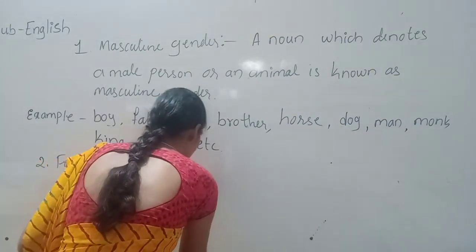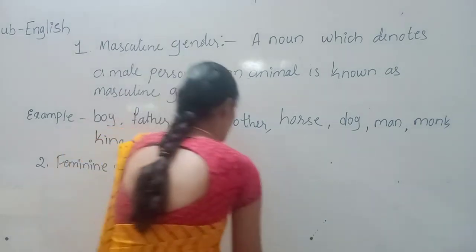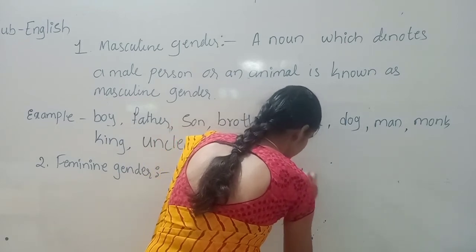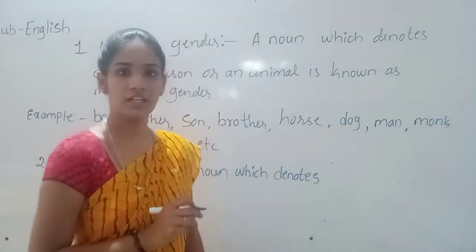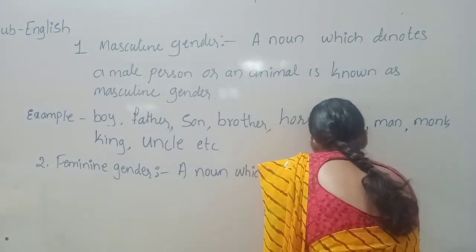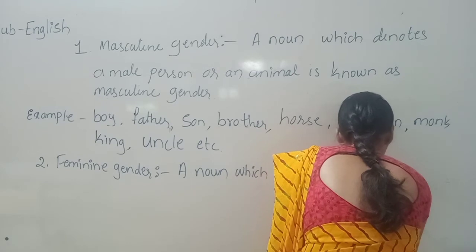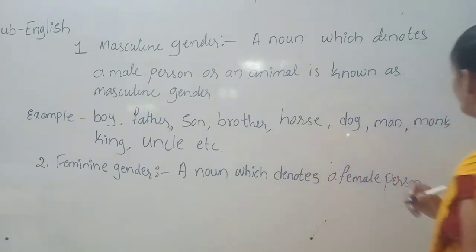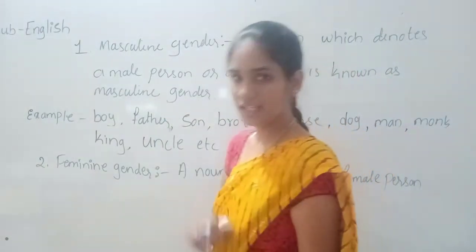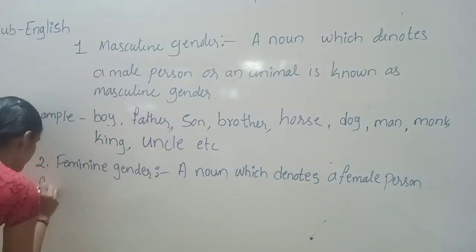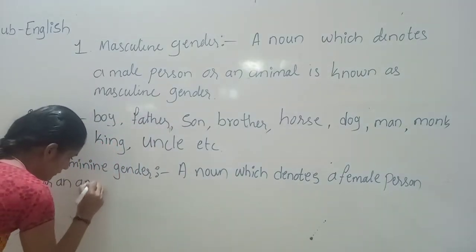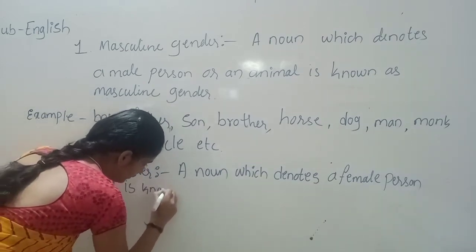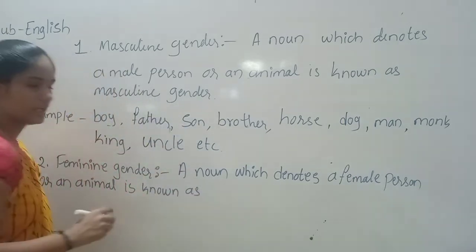A noun which denotes a female person or an animal is known as feminine gender.